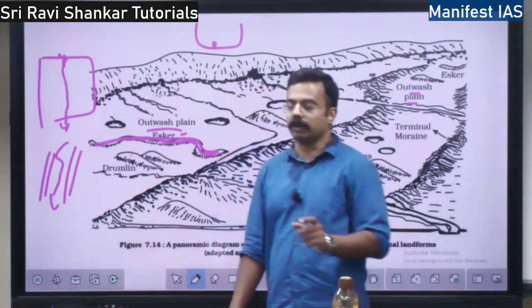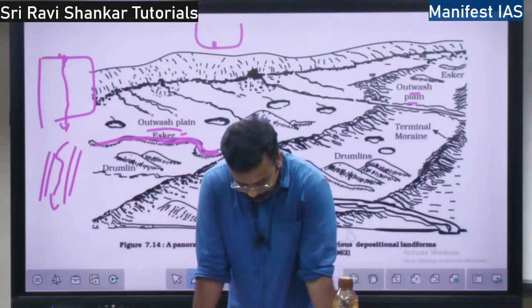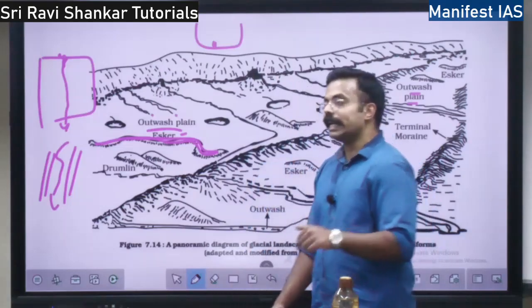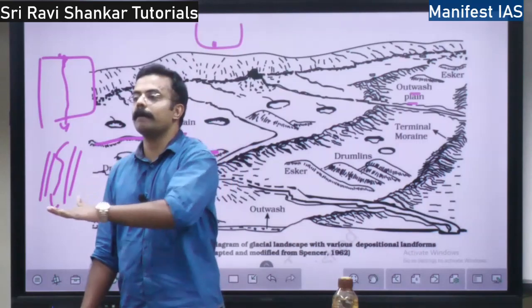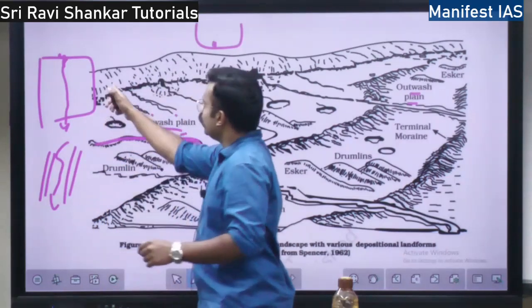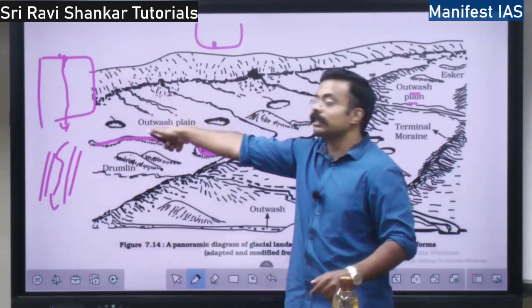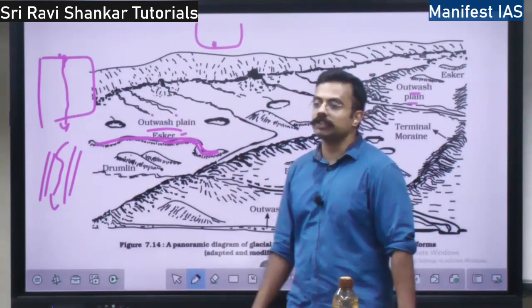Glaciofluvial deposits, I have told what it is already, right? They will get deposited there. Yesterday I told you about the alluvial fan. When the river meets the plain area, an alluvial fan will be formed. Similarly, when the river comes from the valleys and meets the plain, you will see the outwash plain.